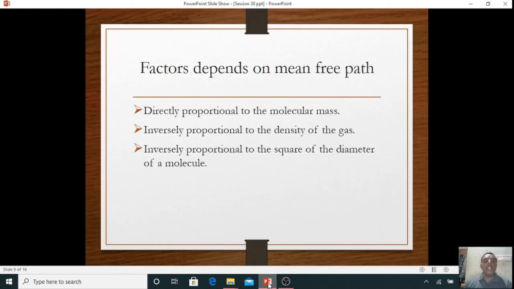Then, what are the factors affecting the mean free path? Mean free path directly depends on the molecular mass. The more the molecular mass, the more the mean free path. It is inversely proportional to the density of the gas. Inversely proportional means that when the density of the gas increases, the mean free path decreases. It is also inversely proportional to the square of the diameter of the molecule. So if the diameter of the molecule is more, then the mean free path decreases. These are the factors that mean free path depends on.